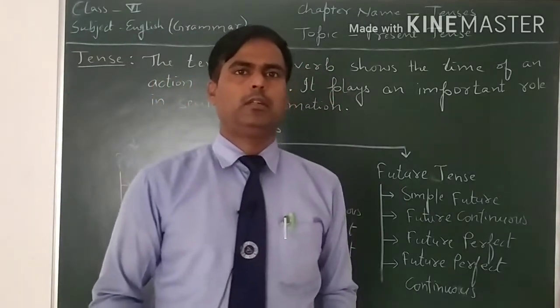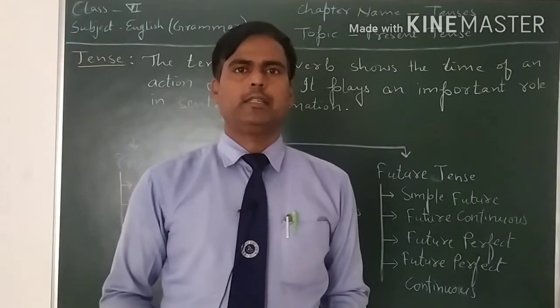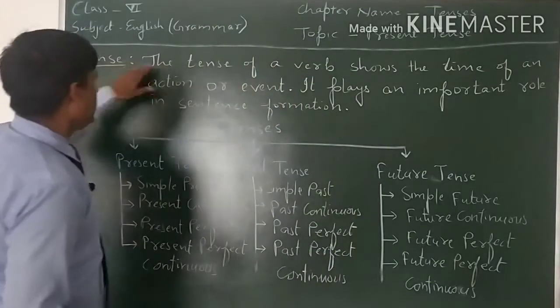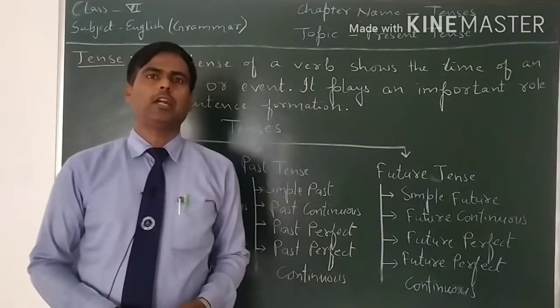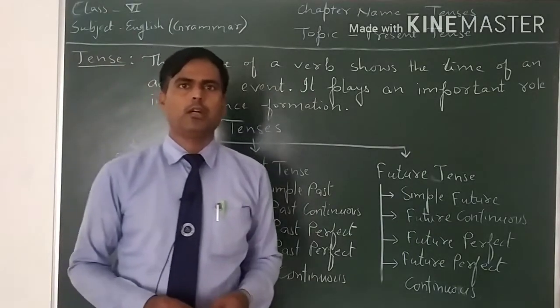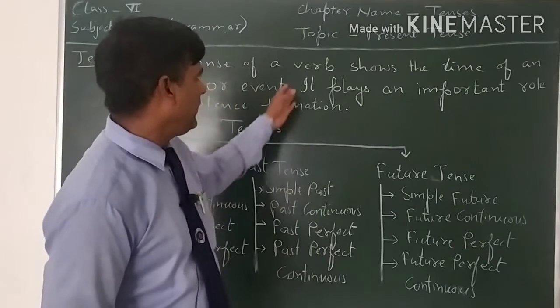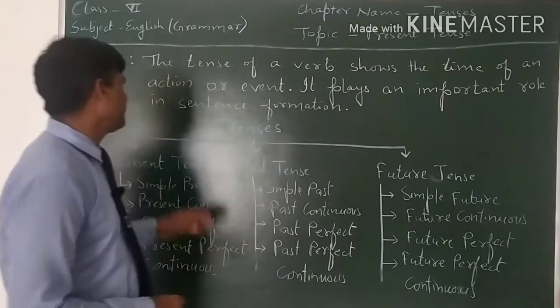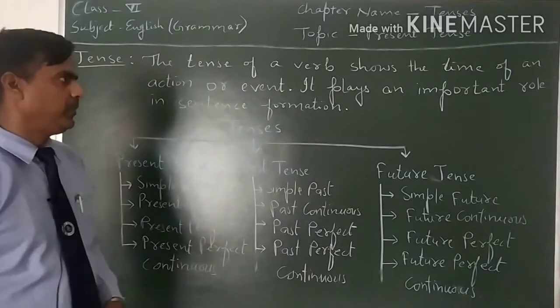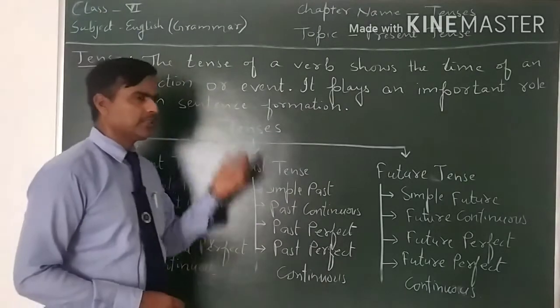First of all, let us see what is tense. The tense of a verb shows the time of an action or event, and it plays an important role in sentence formation.